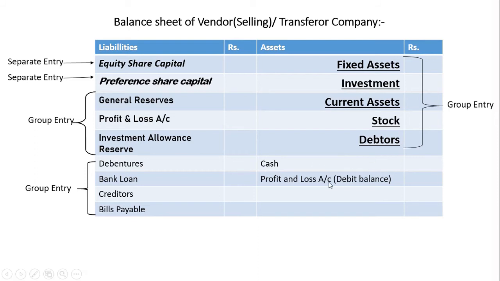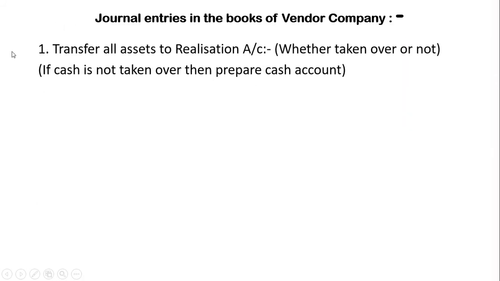Now we will leave the cash. Next is P&L account debit balance. This is a loss, a debit balance, which will be transferred to the owners. Owners are the equity shareholders. We will transfer all the assets to realization account whether they are taken over or not.